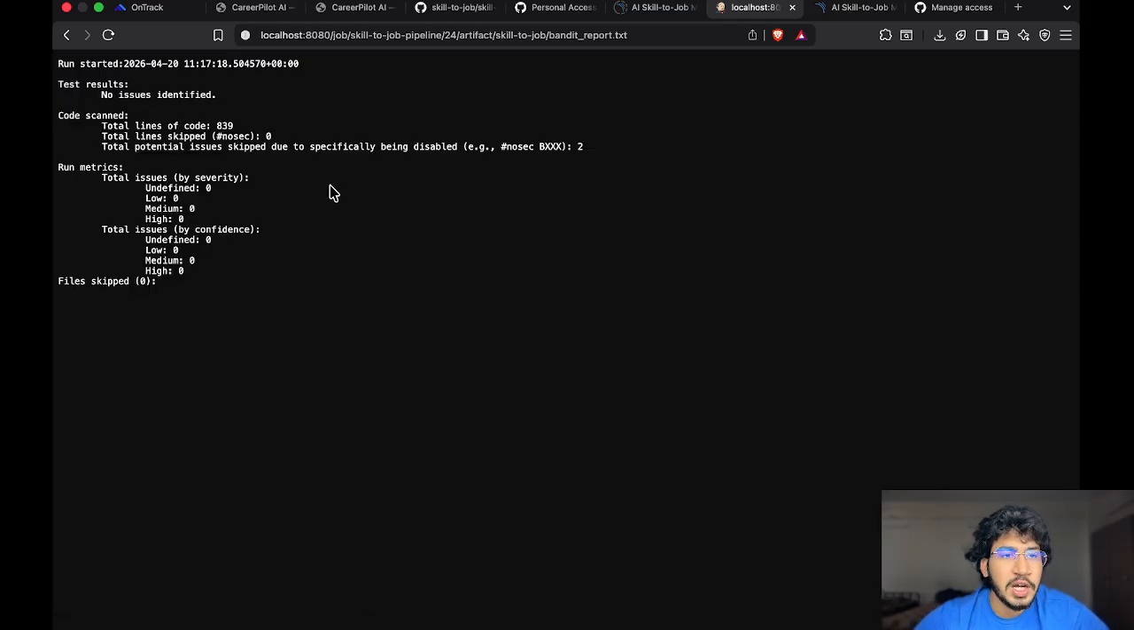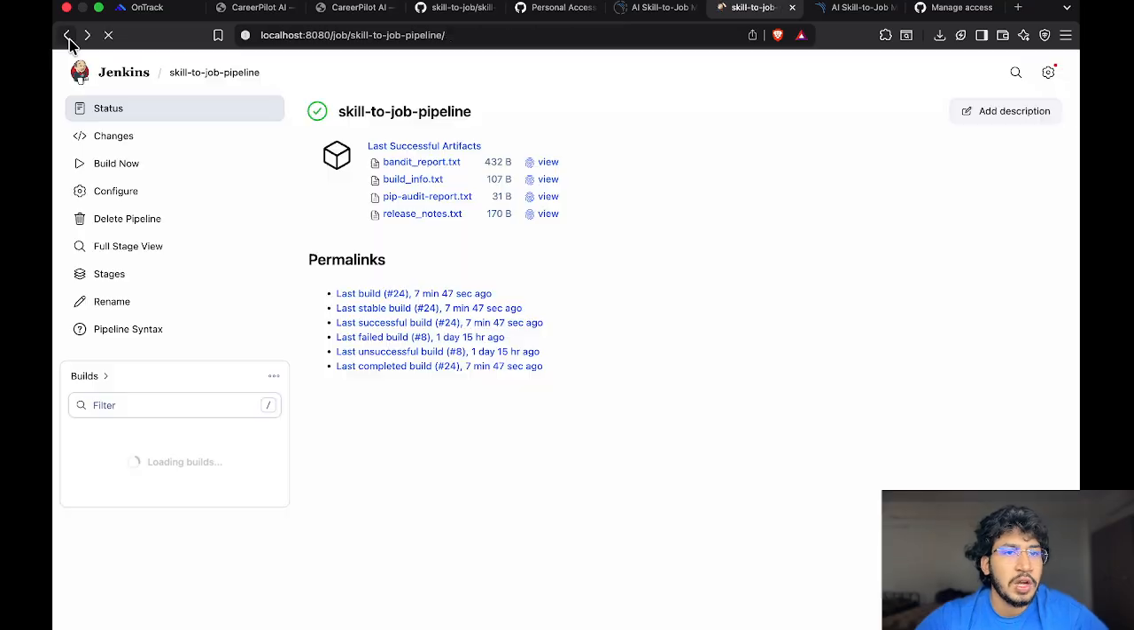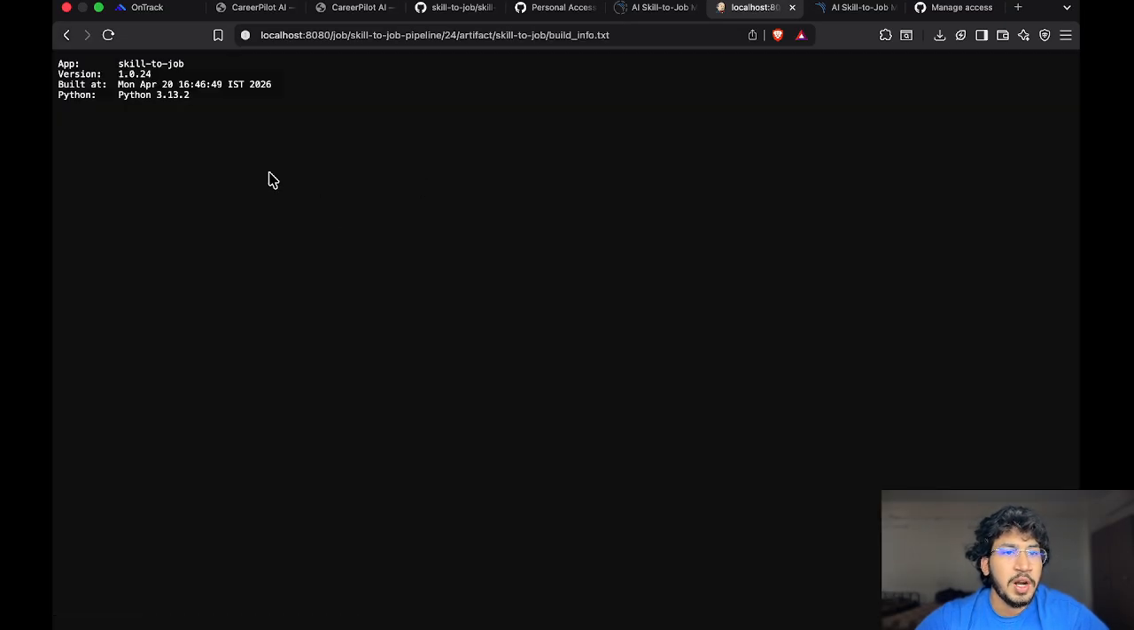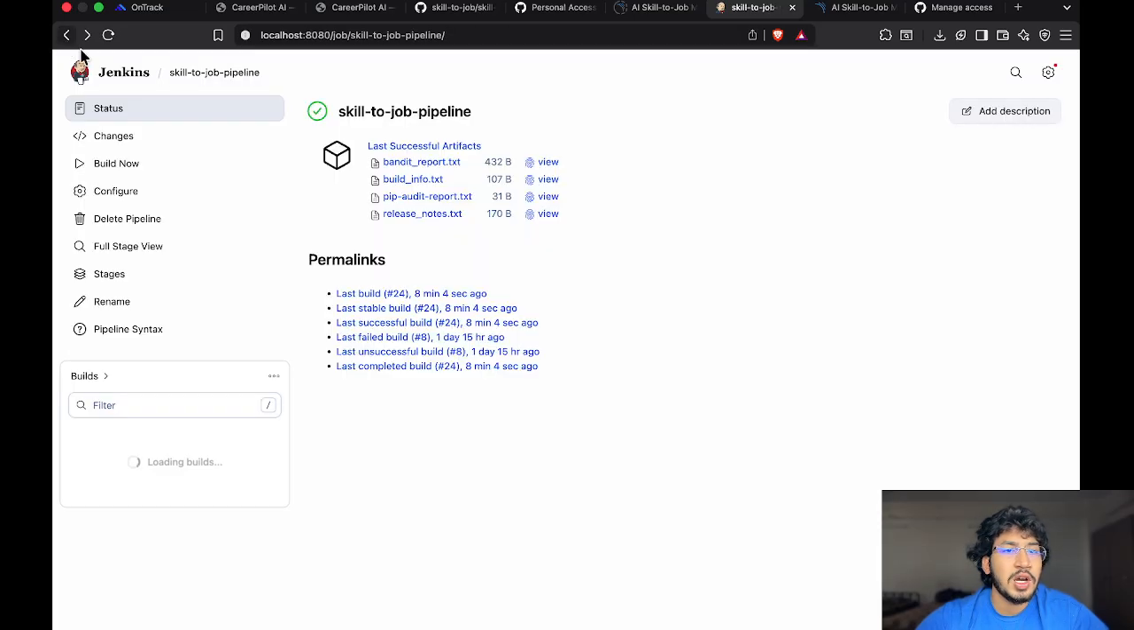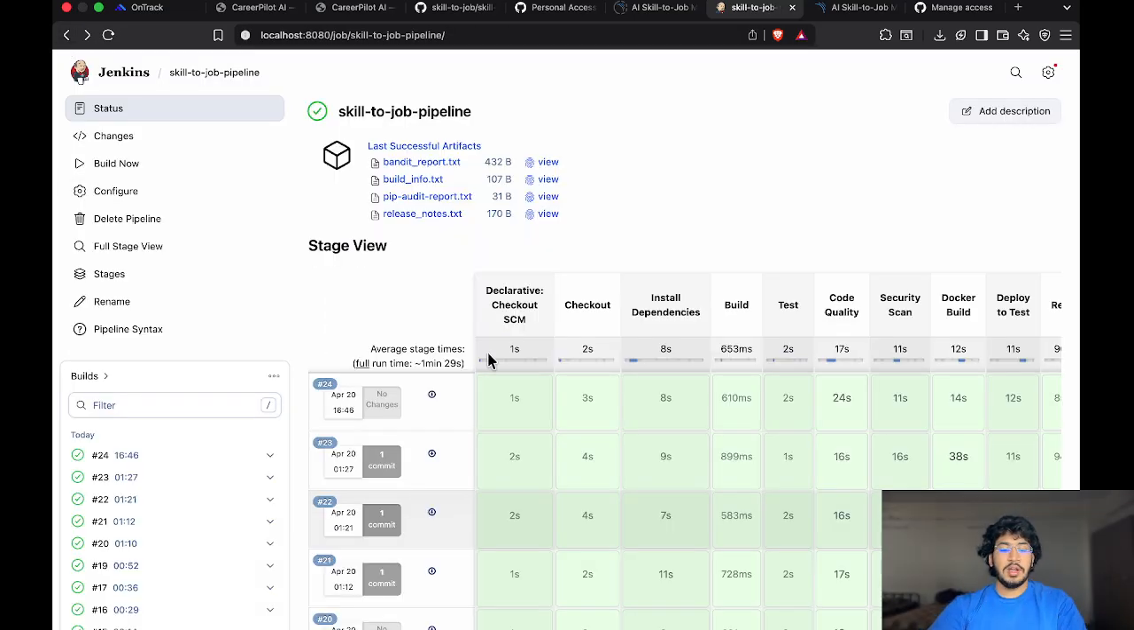This is my first artifact, which is my Bandit report for my Python code. As you can see, everything is running successfully and the test result shows no issues identified. This is my build info. You can see everything is built successfully. This is my pip audit. No vulnerabilities were found. Then there are my release notes. As you can see, it is released successfully and the image was pushed to production in Docker as well. Now let's go to the other parts.